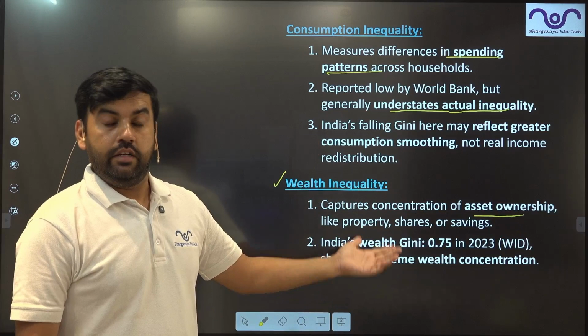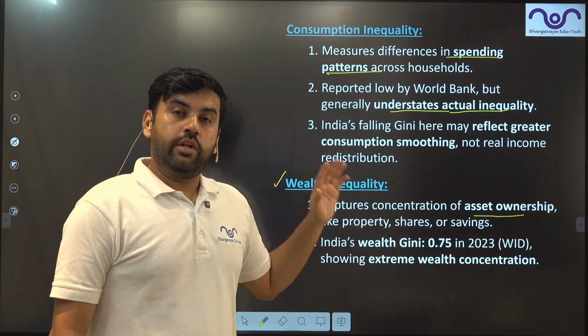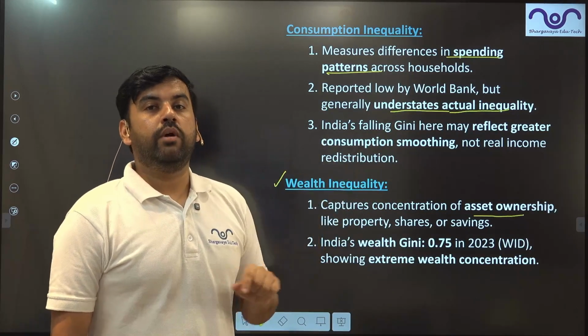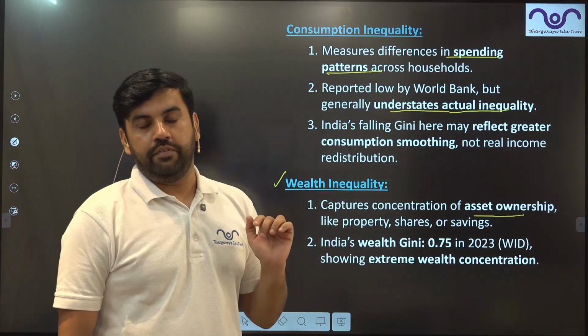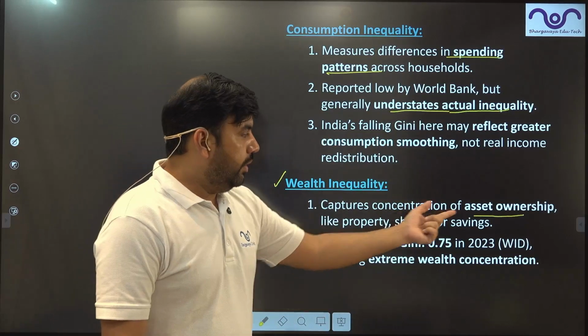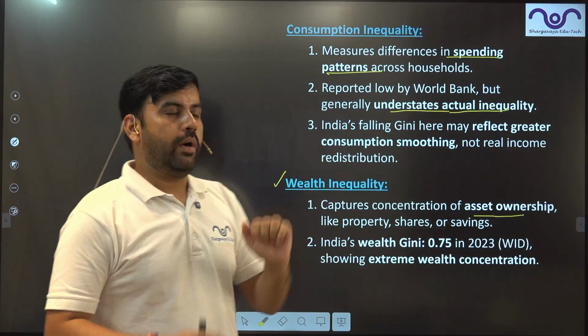in India. It's really very high in India. There are people who have 20 properties and there are people who are living in a rented apartment for their entire life, and not even that. So the wealth disparity is very, very wide.